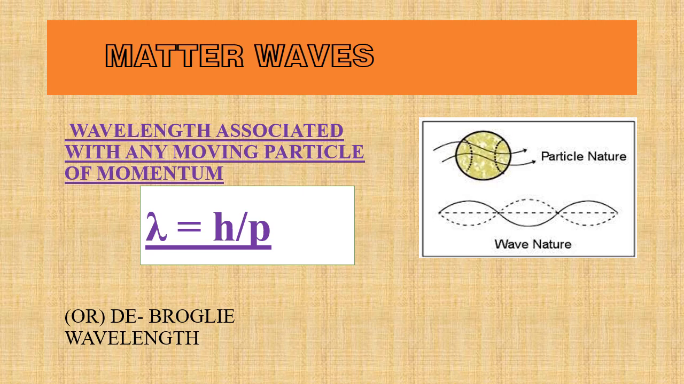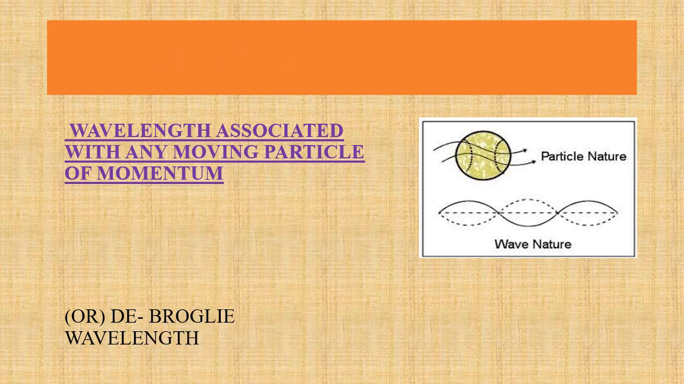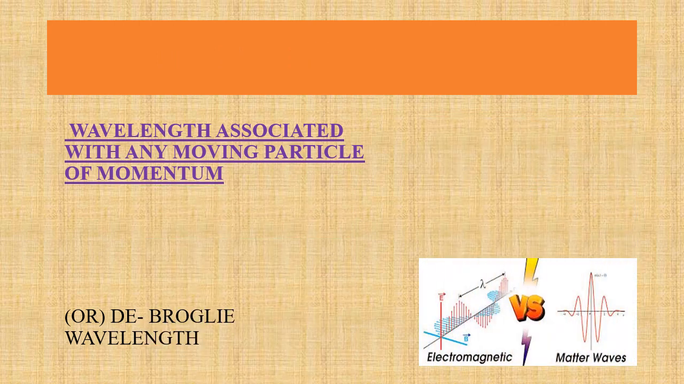De Broglie proposed the dual nature of particle, which is lambda is equal to h by p. Lambda is the de Broglie wavelength, h is the Planck's constant, and p is the momentum. Momentum p is equal to mass into velocity. Here is the difference between normal electromagnetic waves and matter waves.